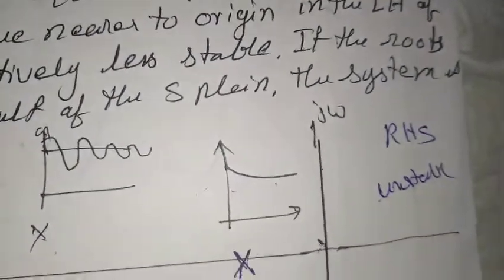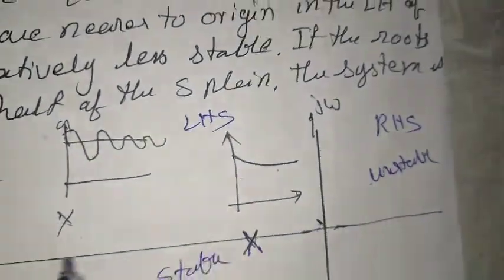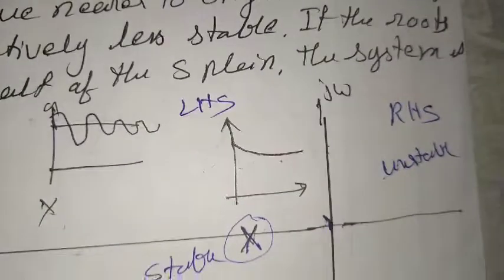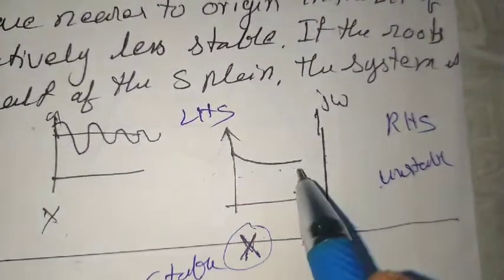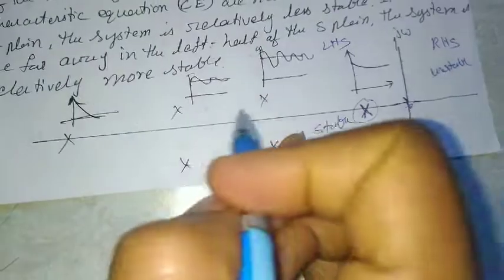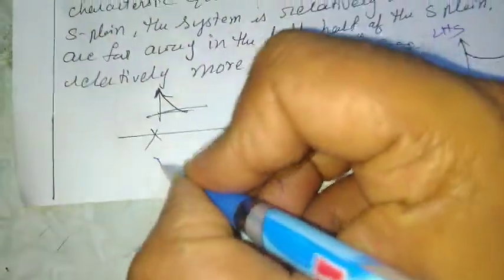If the roots are on the left hand side, LHS, then the system is stable. So if the root of this characteristic equation is very near to this origin, the relative stability is very less. As the root goes far away from this axis, the system becomes more stable.